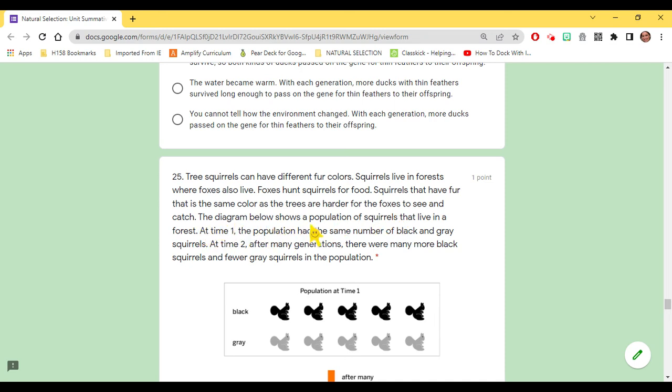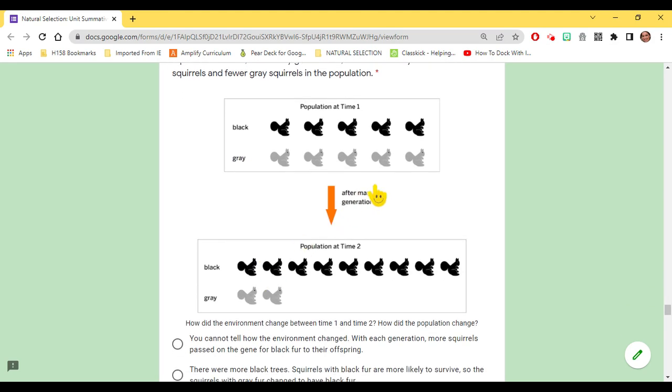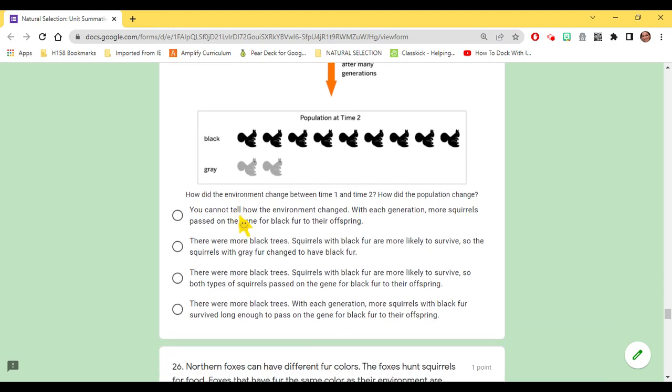At time 1, the population had the same number of black and gray squirrels. At time 2, after many generations, there were many more black squirrels and fewer gray squirrels in the population. Box 1, population at time 1, black, gray. After many generations, population at time 2, black, gray. How did the environment change between time 1 and time 2? How did the population change?